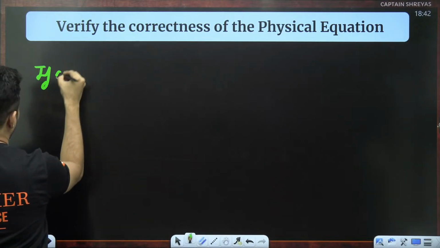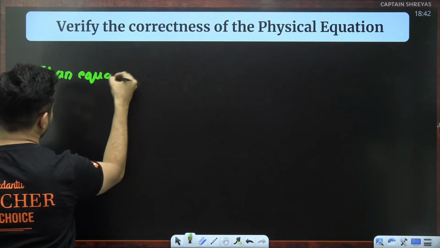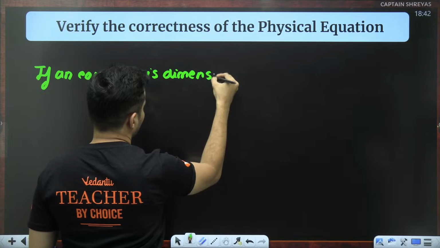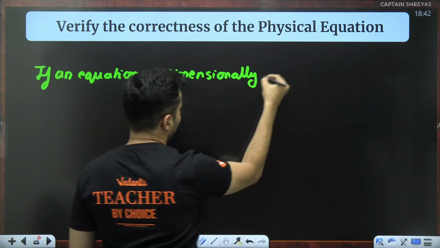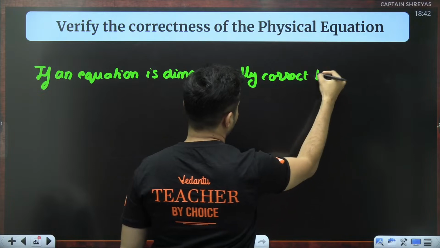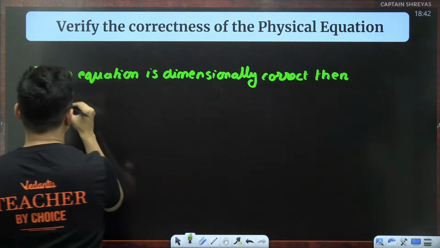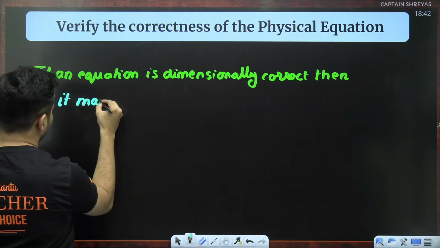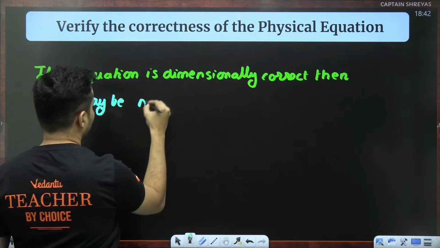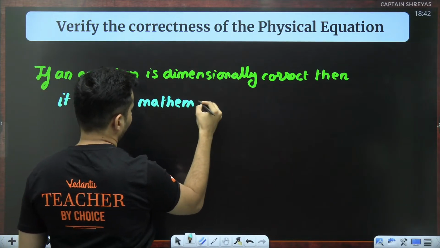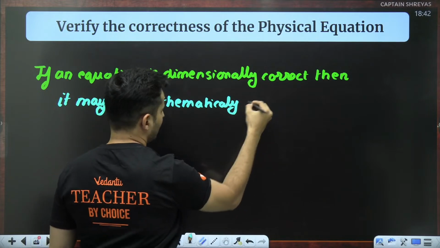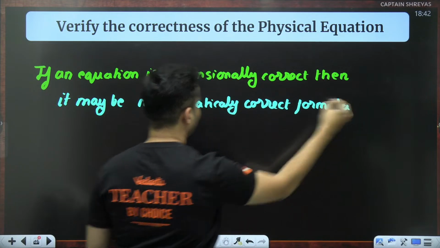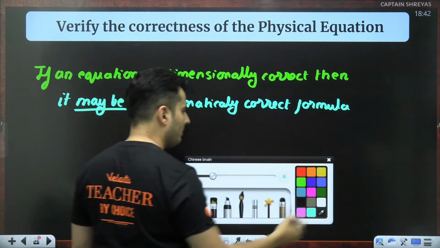If an equation is dimensionally correct, then it may be a mathematically correct formula. Maybe. Very, very important. It may be or may not be also.